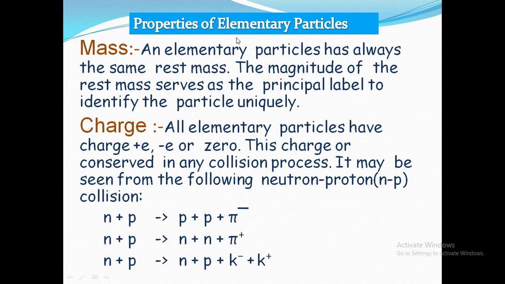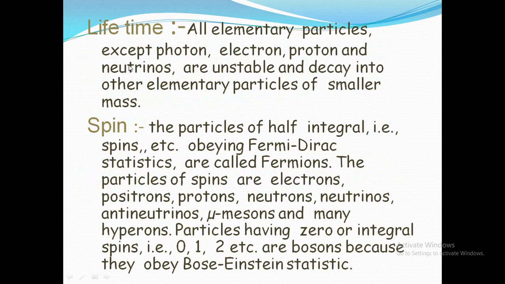So first, properties of elementary particles. Mass: elementary particles always have the same rest mass, and the charge of an elementary particle may be positive, negative or zero. Lifetime: most are very unstable, so they soon decay into smaller particles. Except photon, electron, proton and neutron, all other elementary particles decay soon after their production.